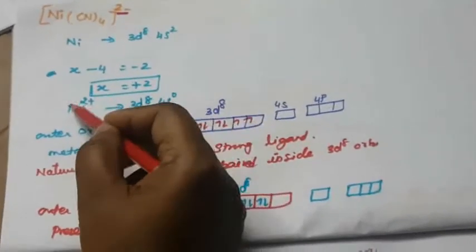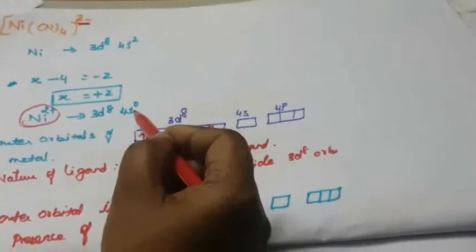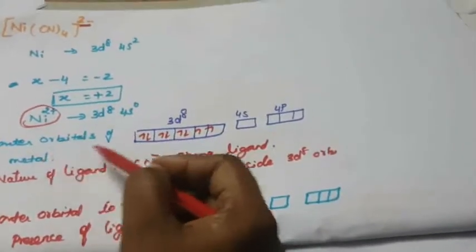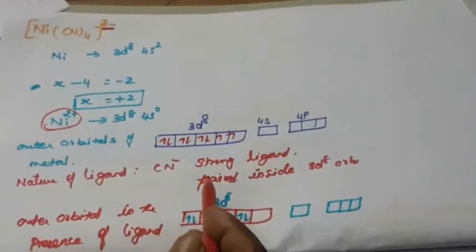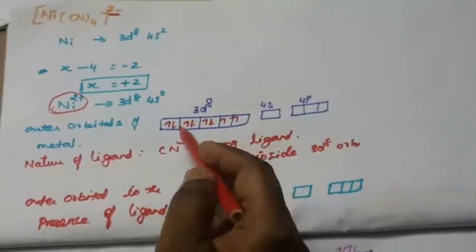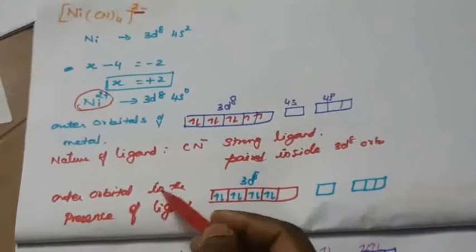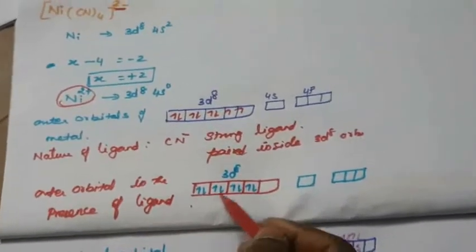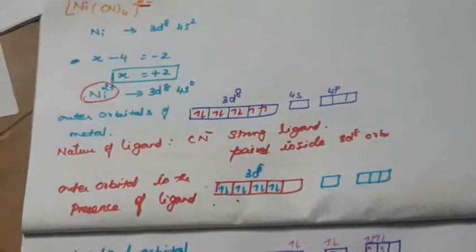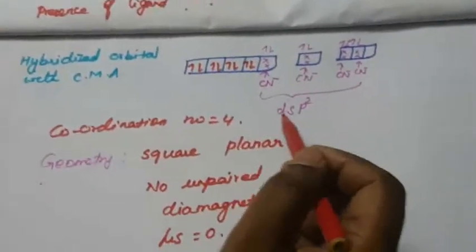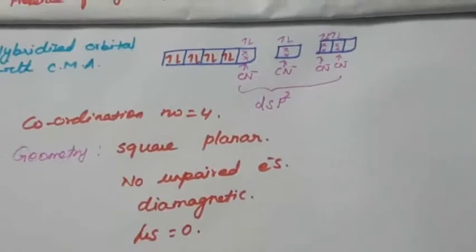So this is the electronic configuration of Ni 2 plus. 2 electrons will be removed, so that is 3d8. Outer orbitals of metal, you draw like this. Nature of ligand: CN is also a strong ligand. It pairs inside the 3d8 orbital, so in the presence of ligand everything will be paired. Then it hybridizes with the central metal atom. You can draw this one, that is the coordination. This is dsp2, another hybridization.